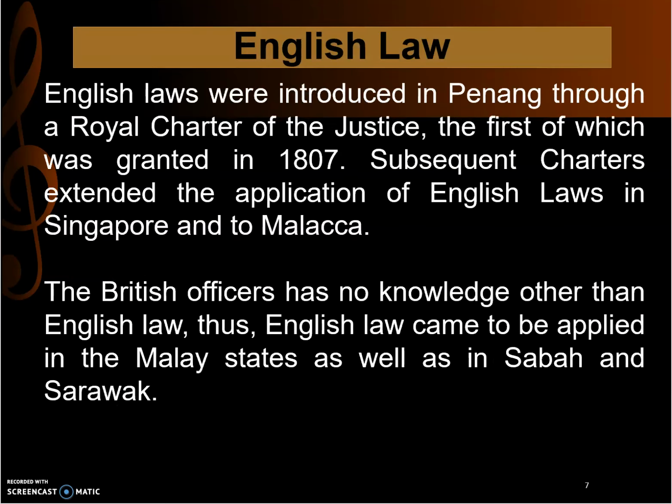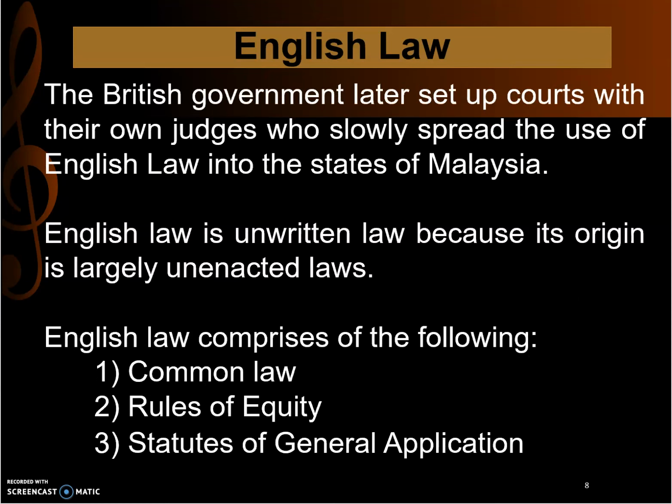We have seen that English law was introduced through the Royal Charter of Justice, and there were about three Royal Charters of Justice. At that time, British officers had no knowledge other than English law. That's why they brought English law into the Malay states. Later, the British government set up courts with their own judges, which eventually spread the use of English law in the states of Malaysia. At that time, English law was unwritten law because of its origin and its largely unenacted laws, so it was scattered. The law is basically based on common law.